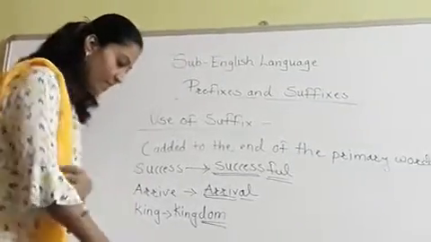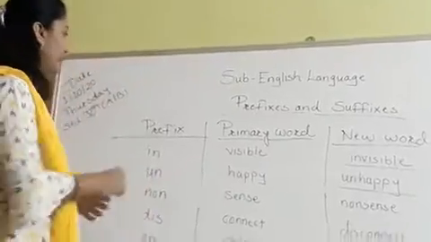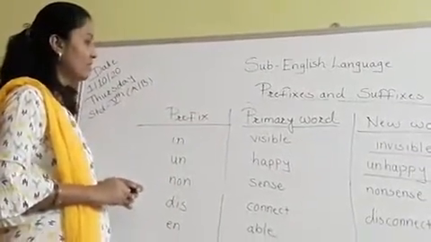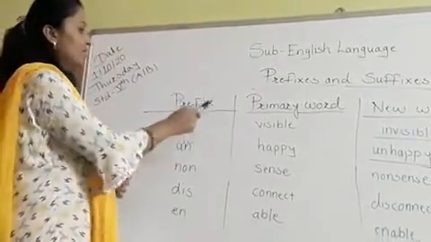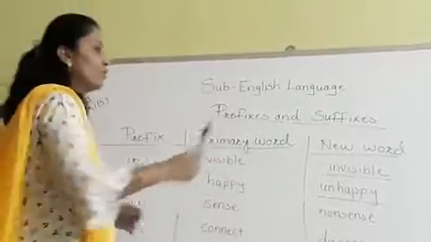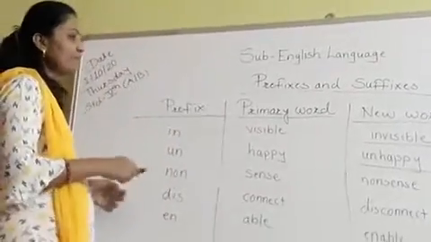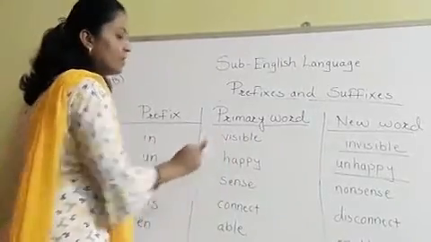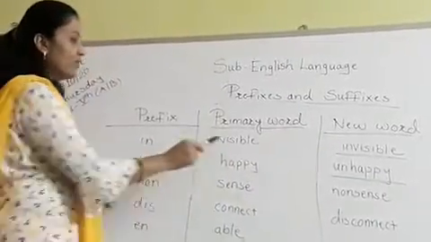Okay, let's see. I have written some words on the board. The first column is prefix, the second is primary word, and the third is new word. Now see, what is the primary word here? Visible.